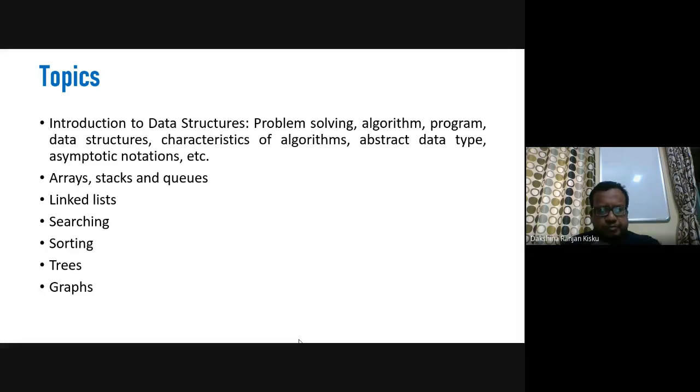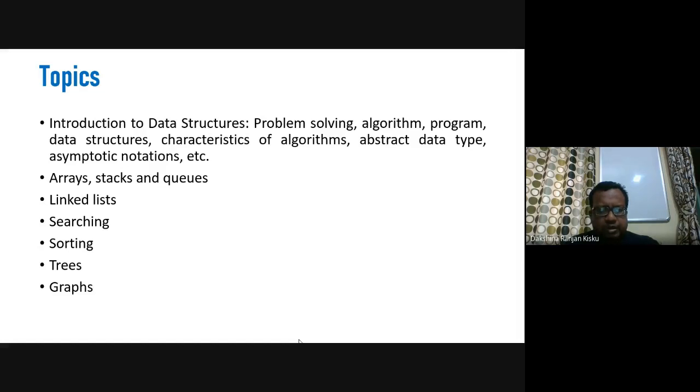In this topic, we will also cover how to compute, or estimate, the time complexity of an algorithm after discussing asymptotic notations.